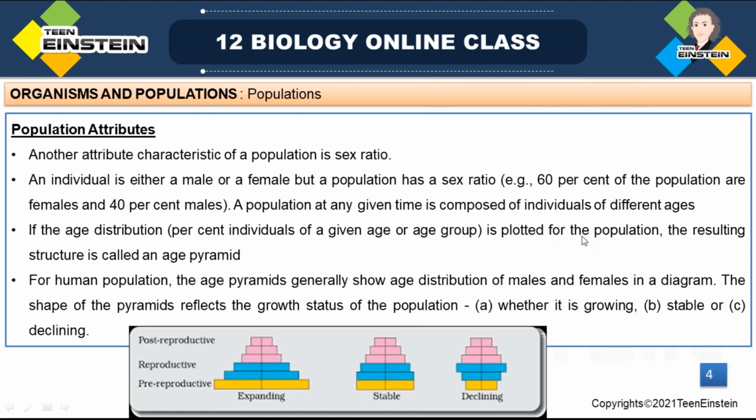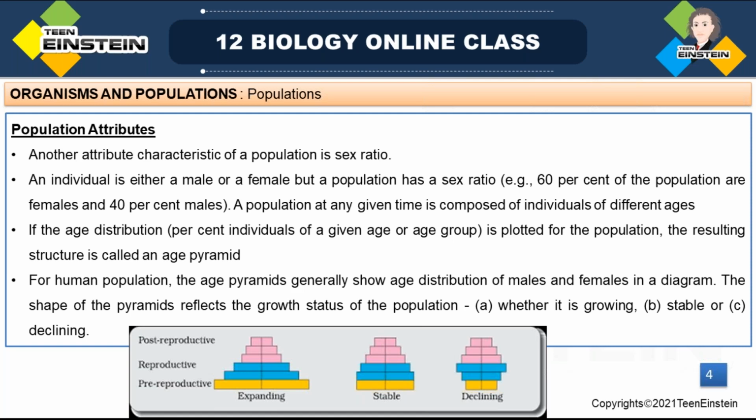Next attribute. Next is population age. Population age is the next attribute. At a given time, you can check a population, just consider that time, and it will be having individuals of different ages. So first we talked about death rate and birth rate. Second one is sex ratio. These are the population attributes.